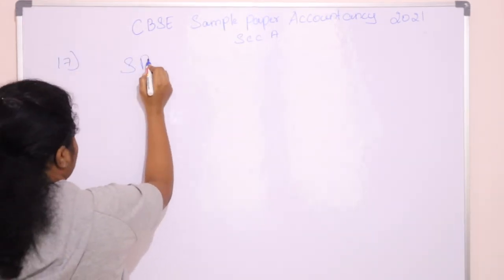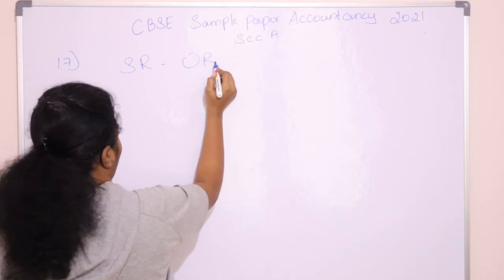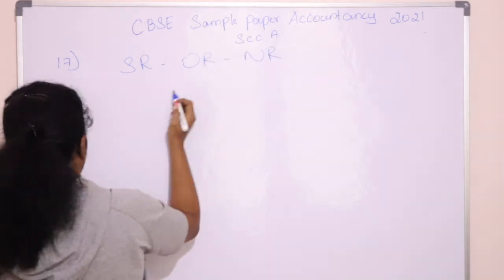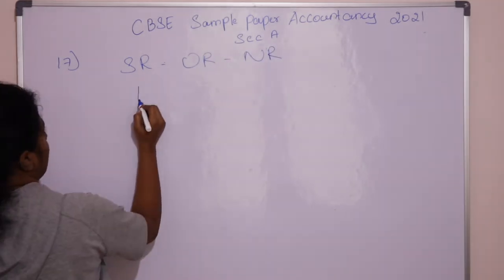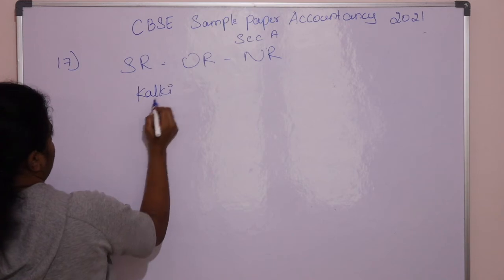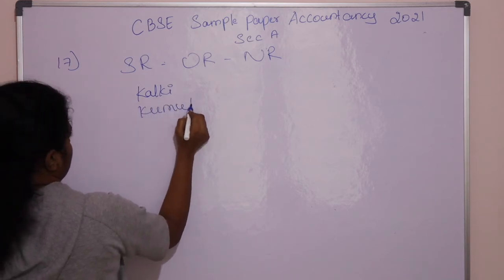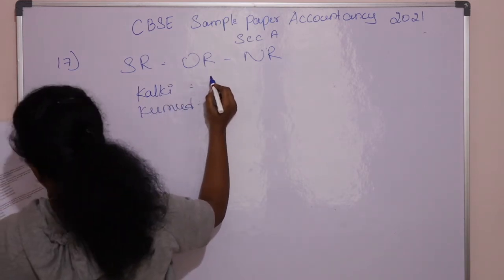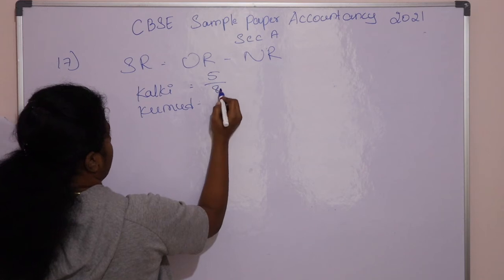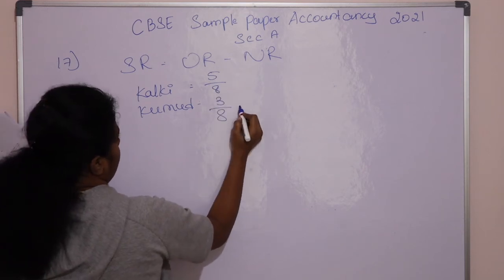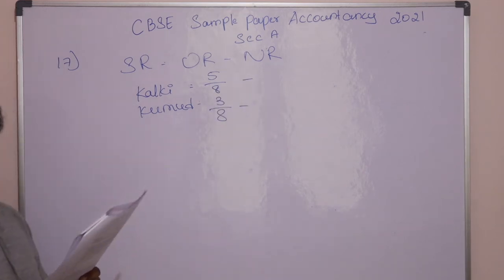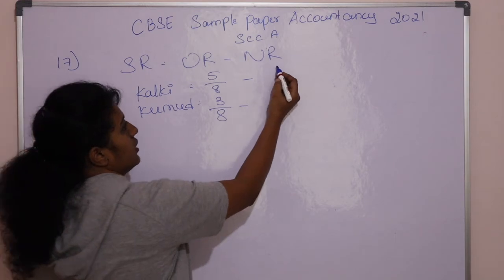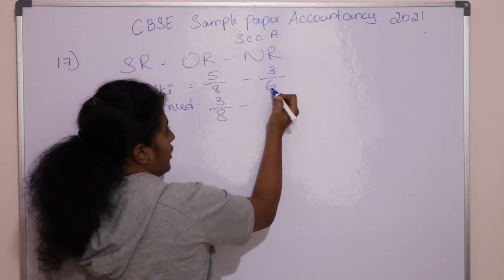So sacrifice ratio, the formula is old ratio minus new ratio. So we'll take the partners Kalki and Kumud. The old ratio of Kalki is 5/8, Kumud is 3/8, minus the new ratio of Kalki, which is 3 divided by the total 6.